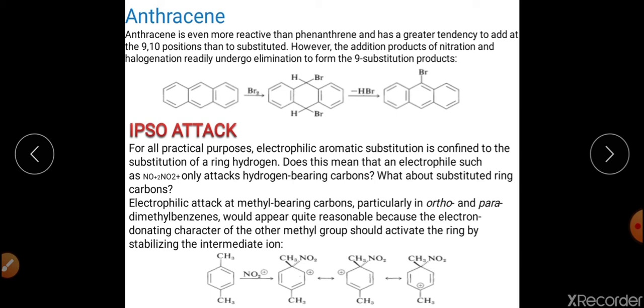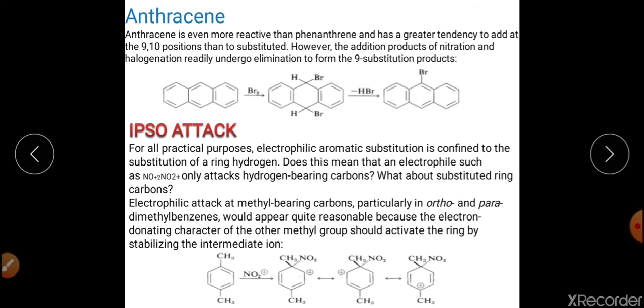Now we will discuss the ipso attack. What do you mean by ipso attack? Generally, in aromatic electrophilic substitution reaction, the electrophile will replace the H positive from the benzene ring or from the aromatic system. If a particular electrophile attacks a group that is already present in the benzene ring, at that time it will be called the ipso attack.